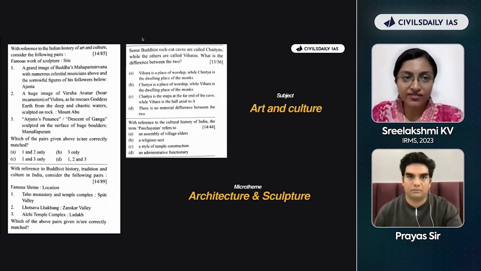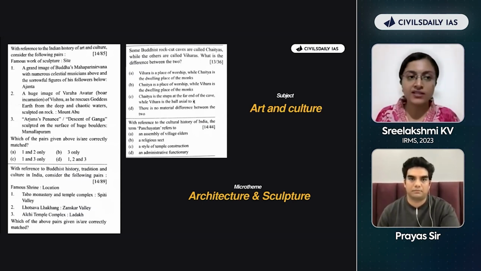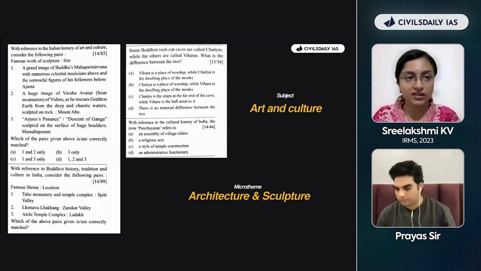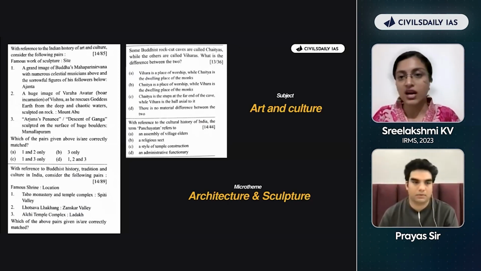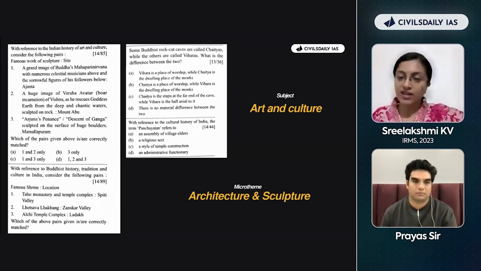Here I can see with reference to Indian history of art and culture, consider the following pairs. Okay. So the kind of question they're asking is famous work of sculpture and the site where it is found. Right. The first one, grand image of Buddha's Mahaparinirvana with numerous celestial musicians above. It's a basic description of the sculpture and where is it found? Ajanta. So here I have got 2 keywords. I know Mahaparinirvana of Buddhism is important. Anyways, Buddhism and Jainism is a very important micro theme.